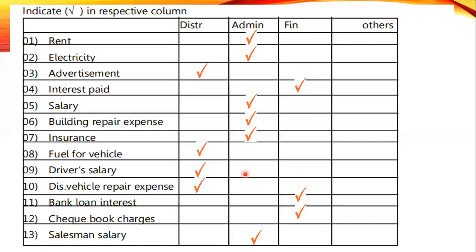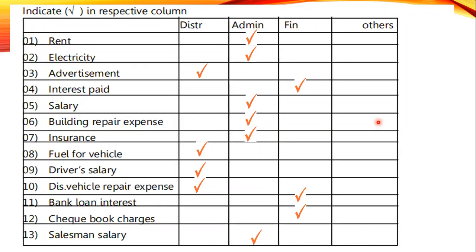How many of you got 100%? Is there any mistake? Tell me only the number. Let's check your answers. Some are saying the third one, advertisement is distribution. That's correct, my dear. Number 13, salesman salary. Number 5 is salary. Salary is administration, correct. Another one is saying the third one is wrong. No, advertisement is correct.